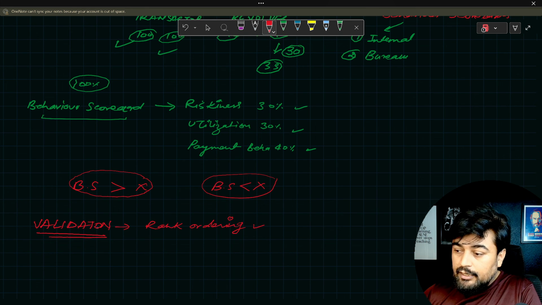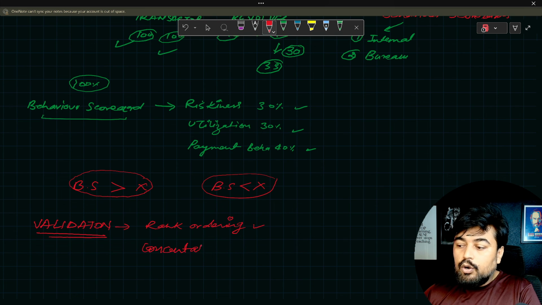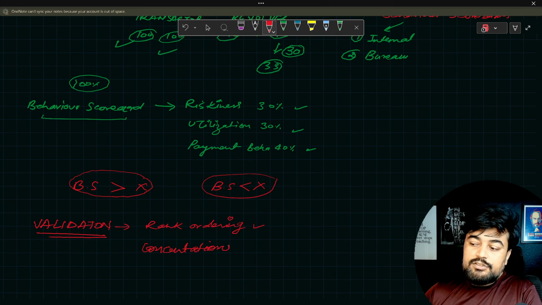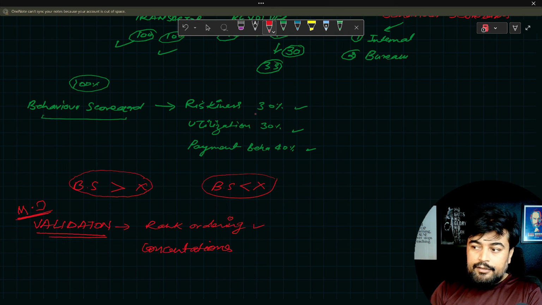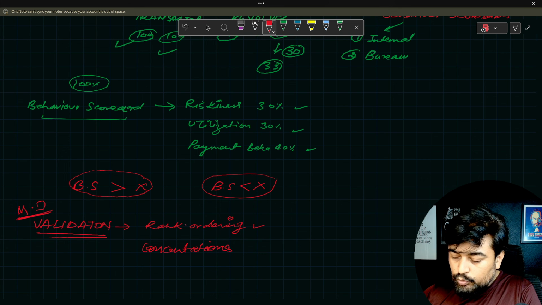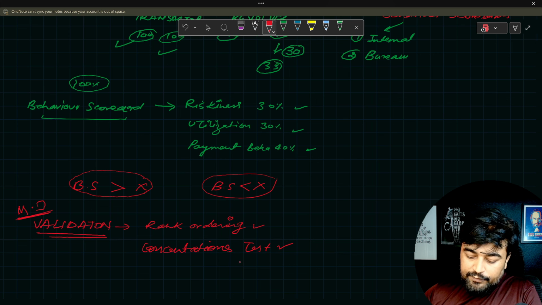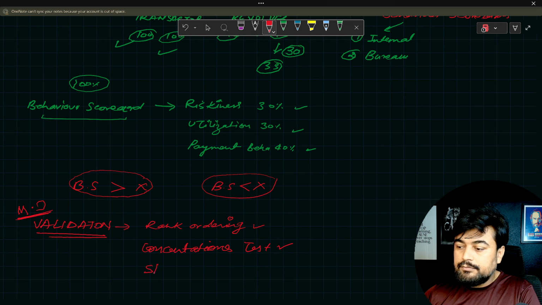Again, we will check the concentration. Second thing, what is the concentration of the variables which are used. This is done by the model validation team, not usually done by the model development team. This is MV, sorry, not MD. The whole work which we did up there was done by the model development. So we do the concentration test. Okay, this is the second type of test. Then we do the stability test.